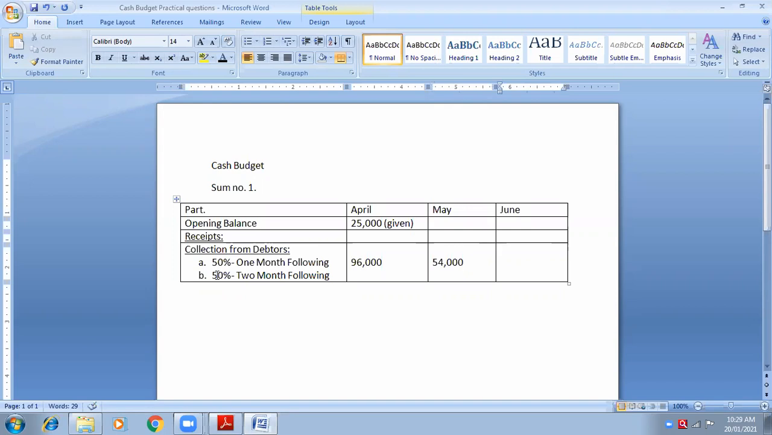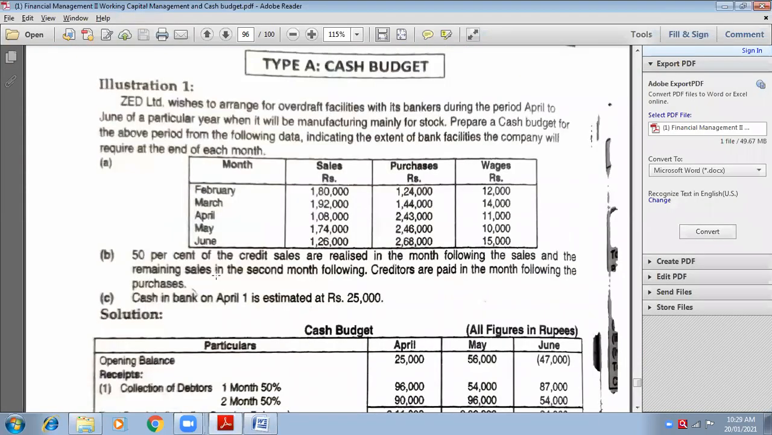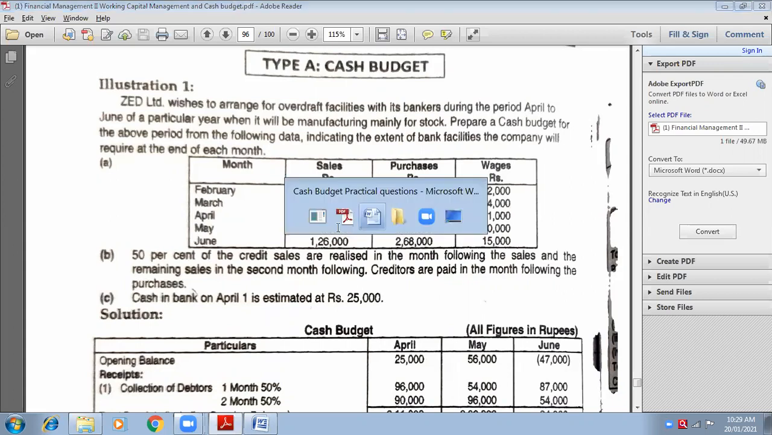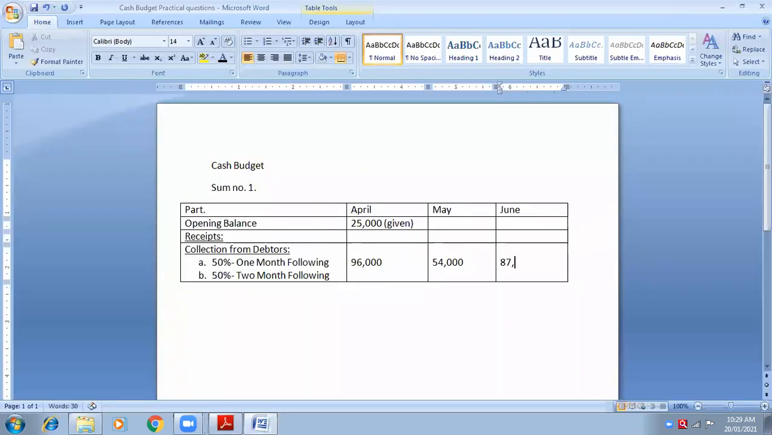Okay, now come again to the month of June. For June, which month I have to think for? May. Very good. Because if you are selling goods in the month of May, and then you will receive 1 month following, means for May 1 month following means June. So if you want to answer for June, you have to think for May. Okay, so May 1,74,000 into 50 percentage. 87,000.